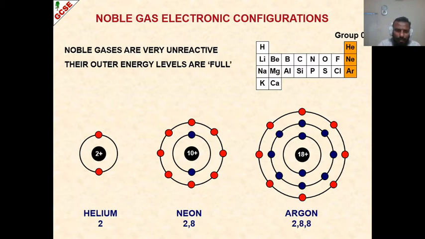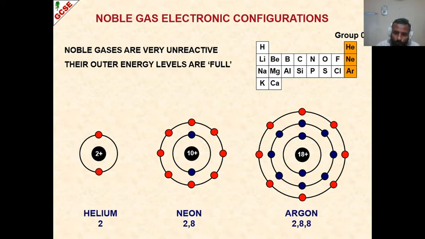Say helium, only 1 shell, and that has only complete 2 electrons. Neon, outermost shell is filled with 8. Argon, outermost shell is filled with 8. So they don't need to combine with anyone. That's why we call them noble or zero group. Their valence state is 0. They don't need to combine.